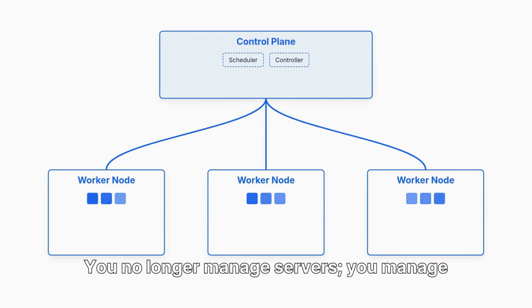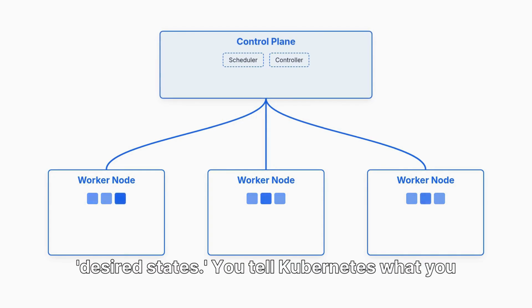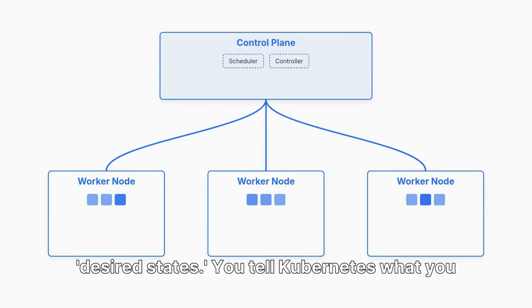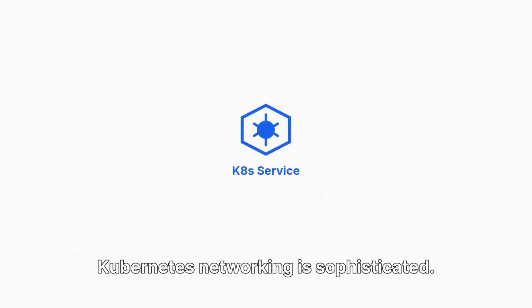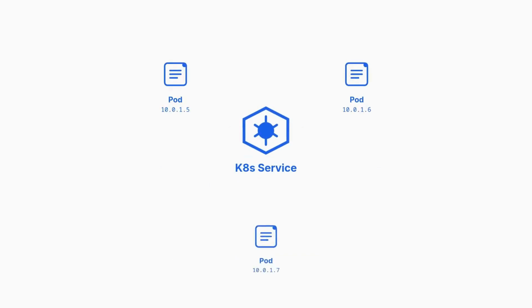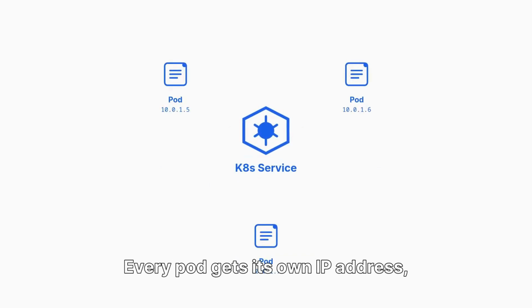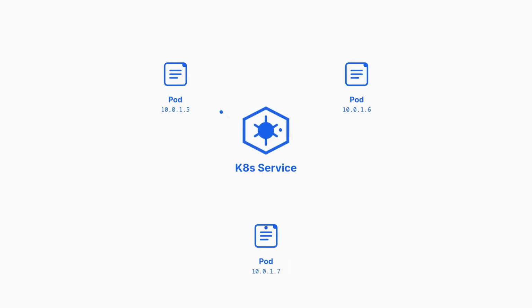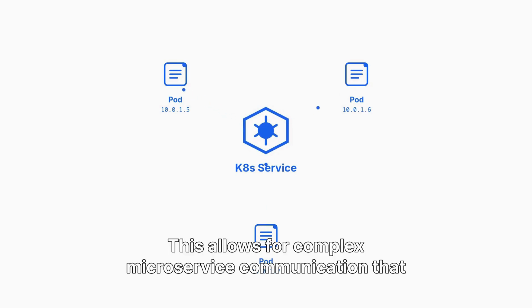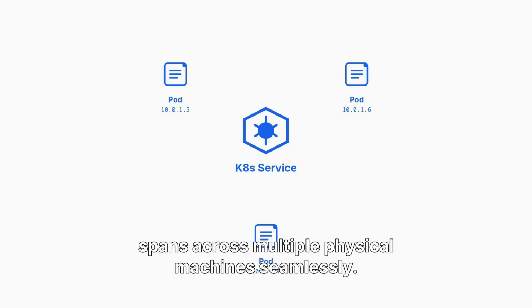You no longer manage servers. You manage desired states. You tell Kubernetes what you want, and it makes it happen. Kubernetes networking is sophisticated. Every pod gets its own IP address, and services provide stable entry points. This allows for complex microservice communication that spans across multiple physical machines seamlessly.